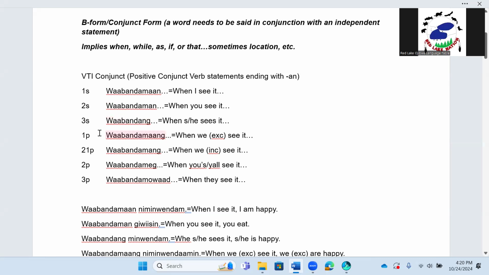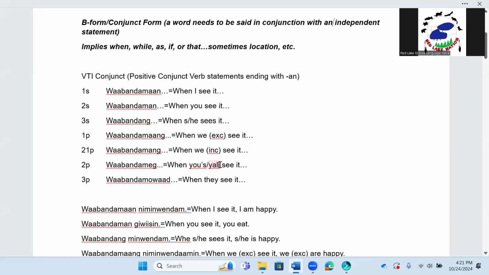Wabin Dung. We, excluding the person we're talking to, Wabin Damang. When we, excluding the person we're talking to, see it, dot, dot, dot. 1P, Wabin Damung. When we, including everybody in the conversation or in the room, see it, dot, dot, dot. 2P, Wabin Damig.